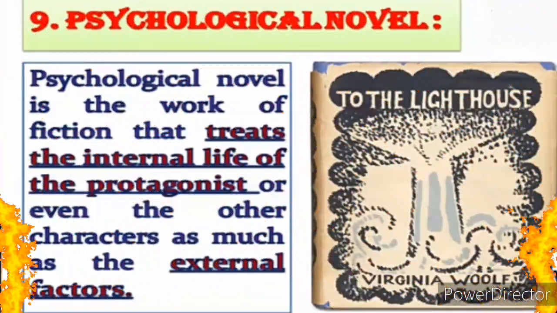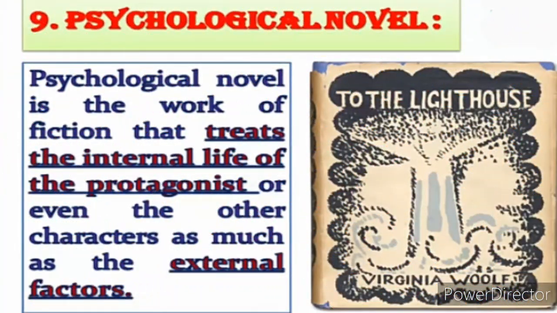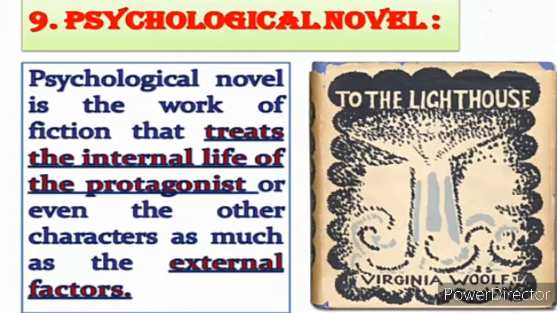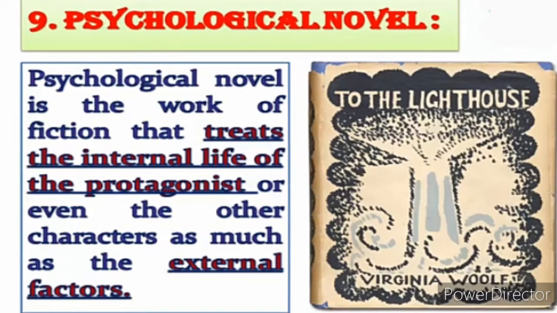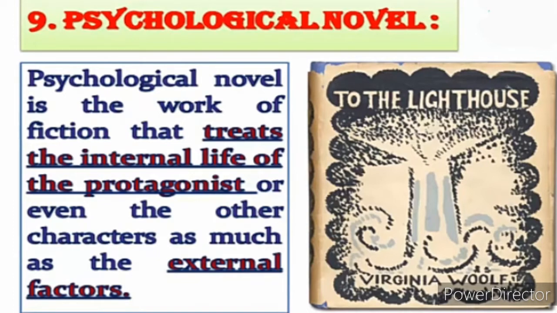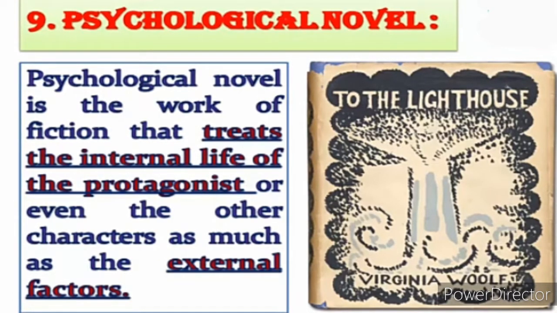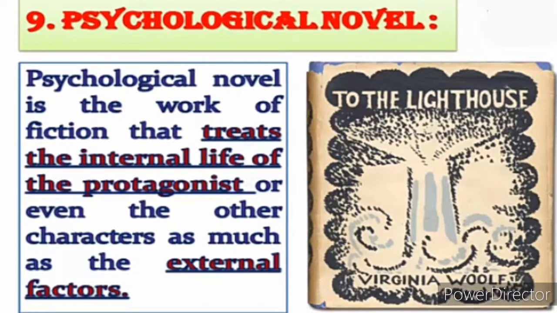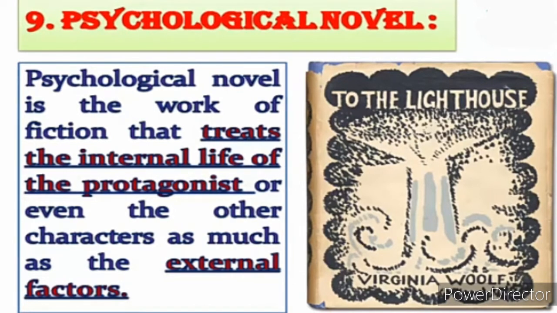Type of novel is psychological novel. What do you mean by the term psychological novel? Psychological novel means spontaneous overflow of powerful feeling. Psychological, you must remember, means related to the mind or brain. तुम्हारे दिमाग में और brain में क्या चल रहा है, that is the psychological. Okay, so psychological means thoughts और आइडियाज़, how they are flowing spontaneously, कैसे तुम्हारे दिमाग में कुछ आइडिया आ रहा है, थॉट आ रहा है, of the main character. The thoughts in the mind of the main character make the psychological novel.